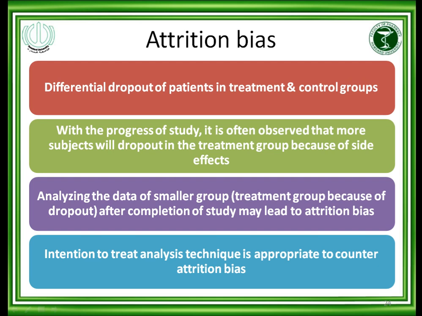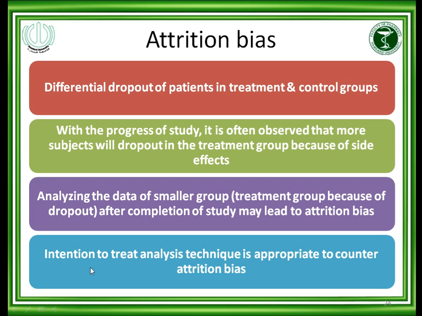For example, individuals who have taken even a single dose of a drug, but after taking that single dose have withdrawn from the study, you kept their follow-up and included them in the final analysis. This type of analysis is called intention to treat analysis, because initially you had the intention to treat them.